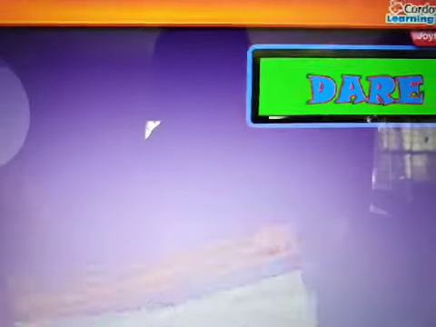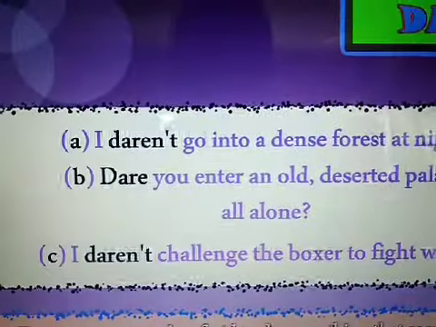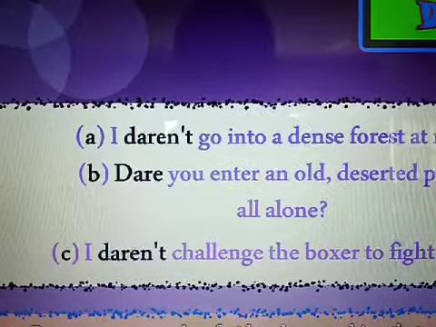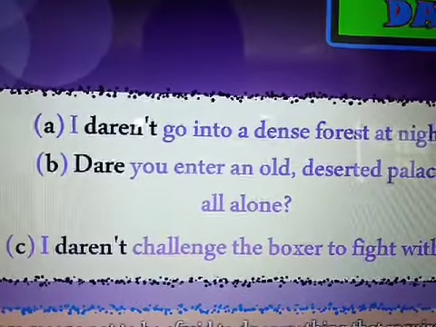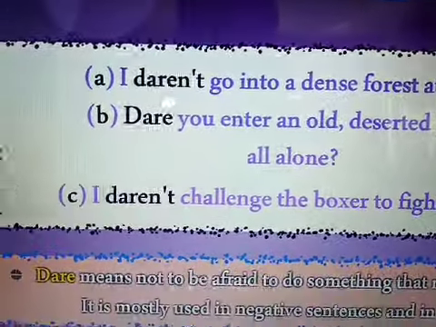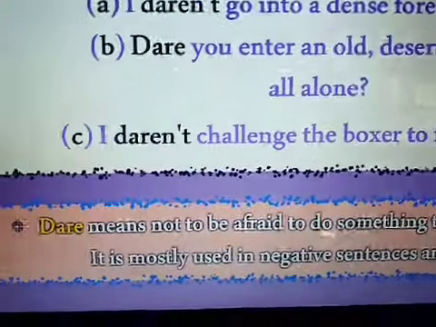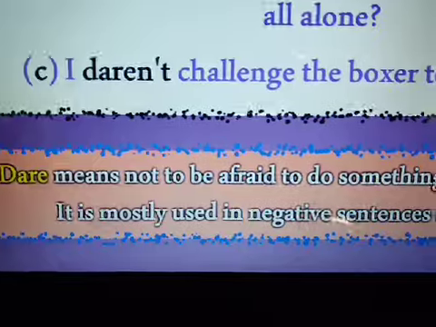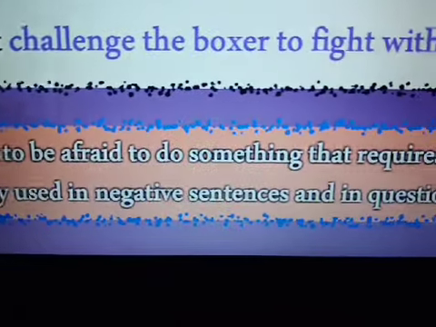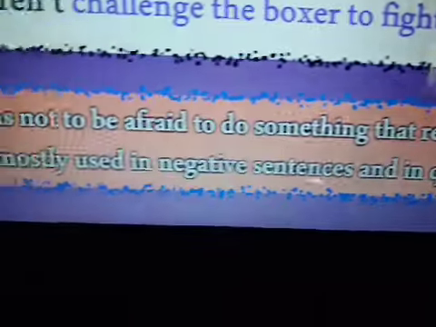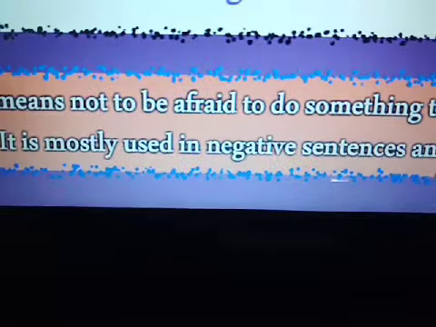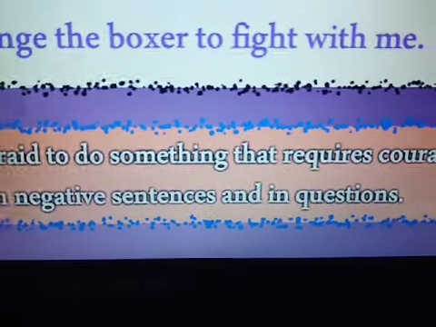Dare: I daren't go out into a dense forest at night. Dare you enter an old deserted palace all alone? I daren't challenge the boxer to fight with me. Dare means not to be afraid to do something that requires courage. It is mostly used in negative sentences and in questions.